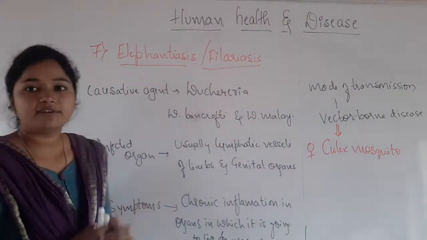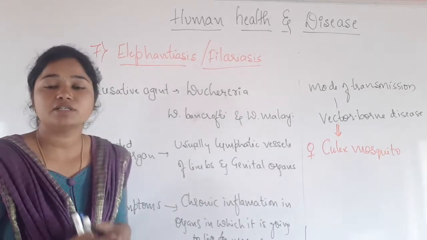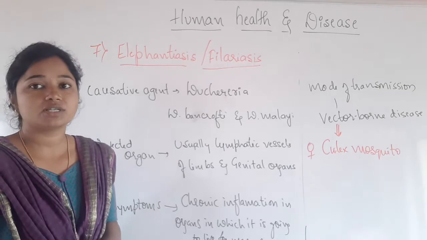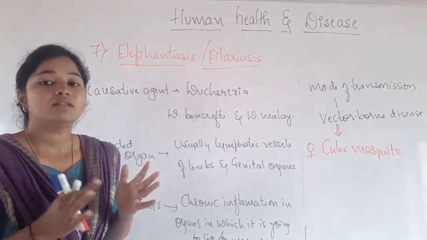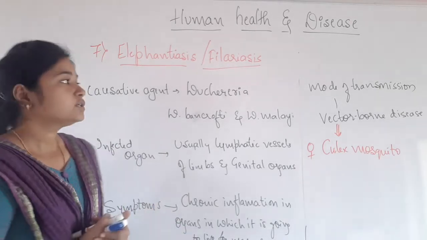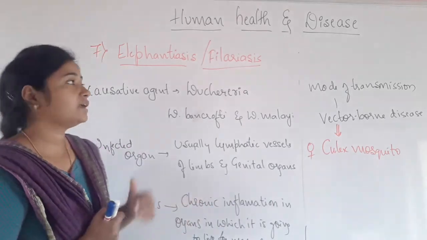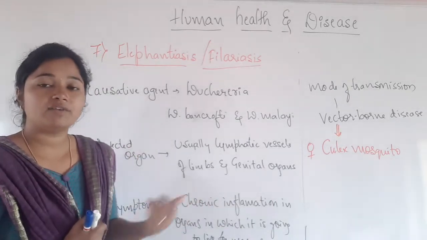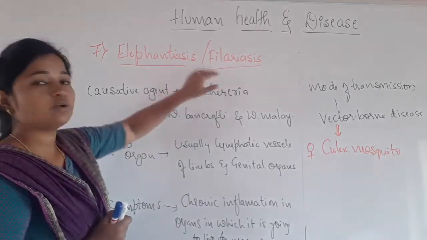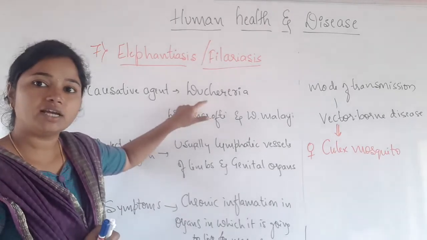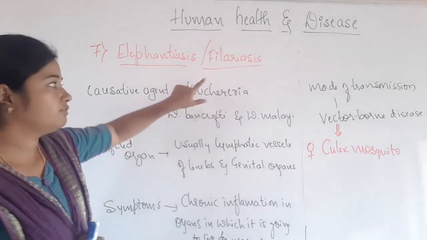Why is it called elephantiasis? The organ in which this parasite lives gets severe inflammation and becomes large. The organs are so large that we have named it elephantiasis. Or it is also called filariasis, because Wuchereria is nothing but the filarial worm.